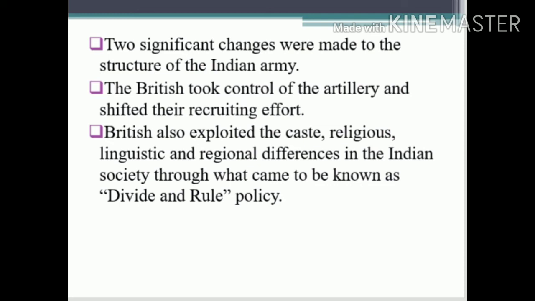Then the British also exploited the caste, religious, linguistic and regional differences in Indian society through what came to be known as the divide and rule policy. Here, the British exploited the Indian people based on caste, religion, and language, and region wise they divided the people, and they followed a new rule called divide and rule policy. So later we'll see more about the divide and rule policy.